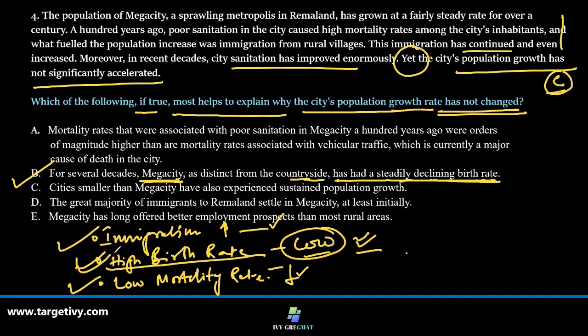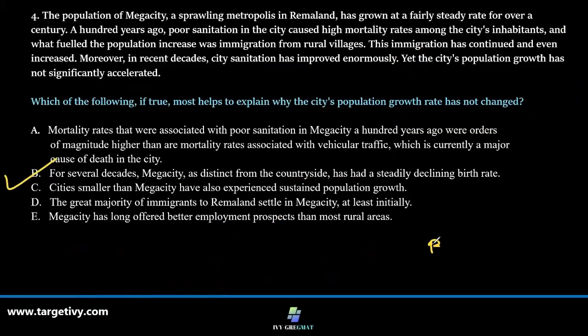A low birth rate has led the city population not to accelerate. Fine. So B is the answer. Let's go to the next question.